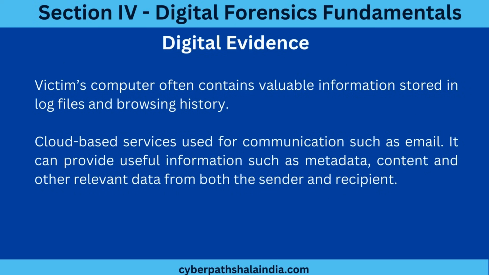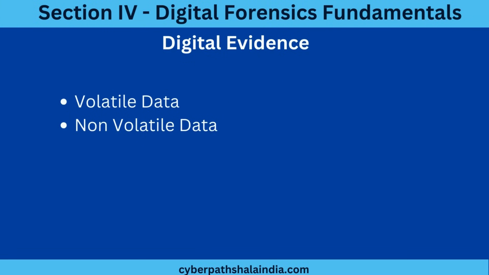After understanding digital evidence, we talk about types of digital evidence. As we know now, cybercrime always has some kind of evidence, and cyber criminals leave digital traces. So evidence is primarily found on the devices used by the attacker and the victim, and it can be of any type. For example, a file stored on a device. It can be a text file, image, document, executable file or even application data. So based on the storage device and its lifespan, digital evidence is categorized into two types, that is volatile data and non-volatile data.